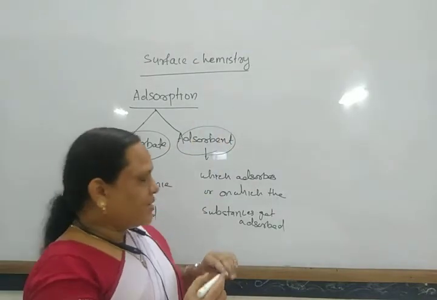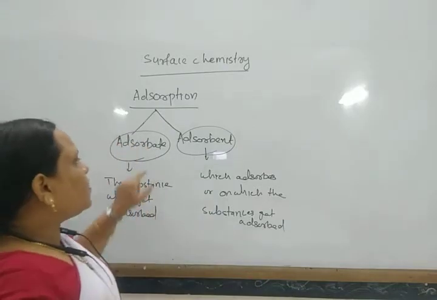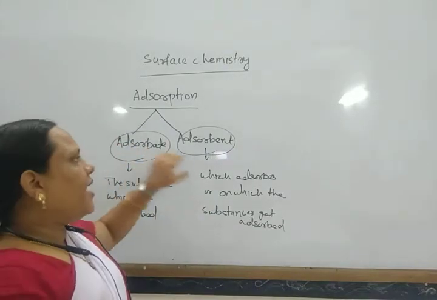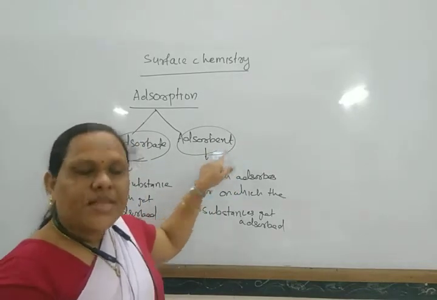Suppose I am writing here with the help of ink, then this ink is the adsorbate and this board is the adsorbent.